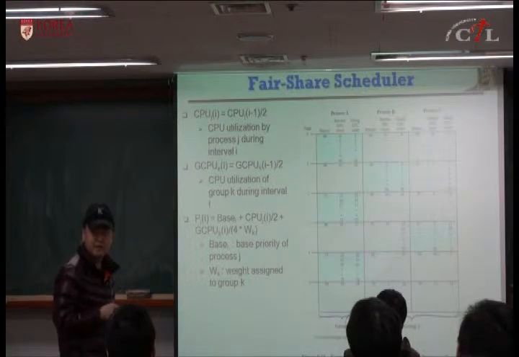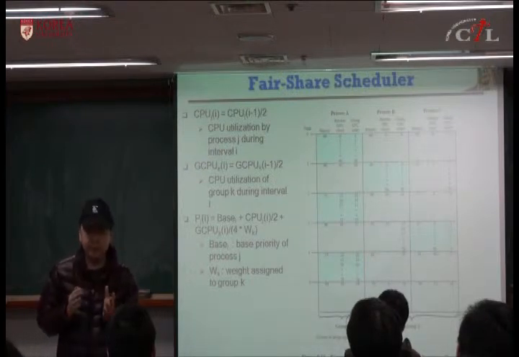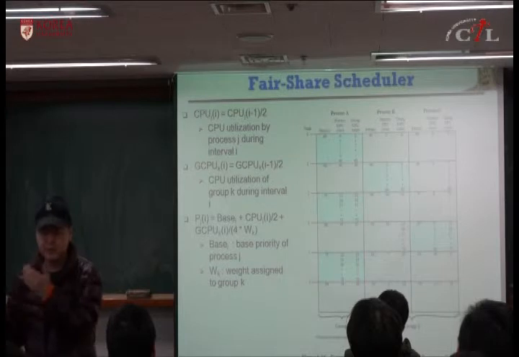They consider its base priority, its utilization, its group utilization.